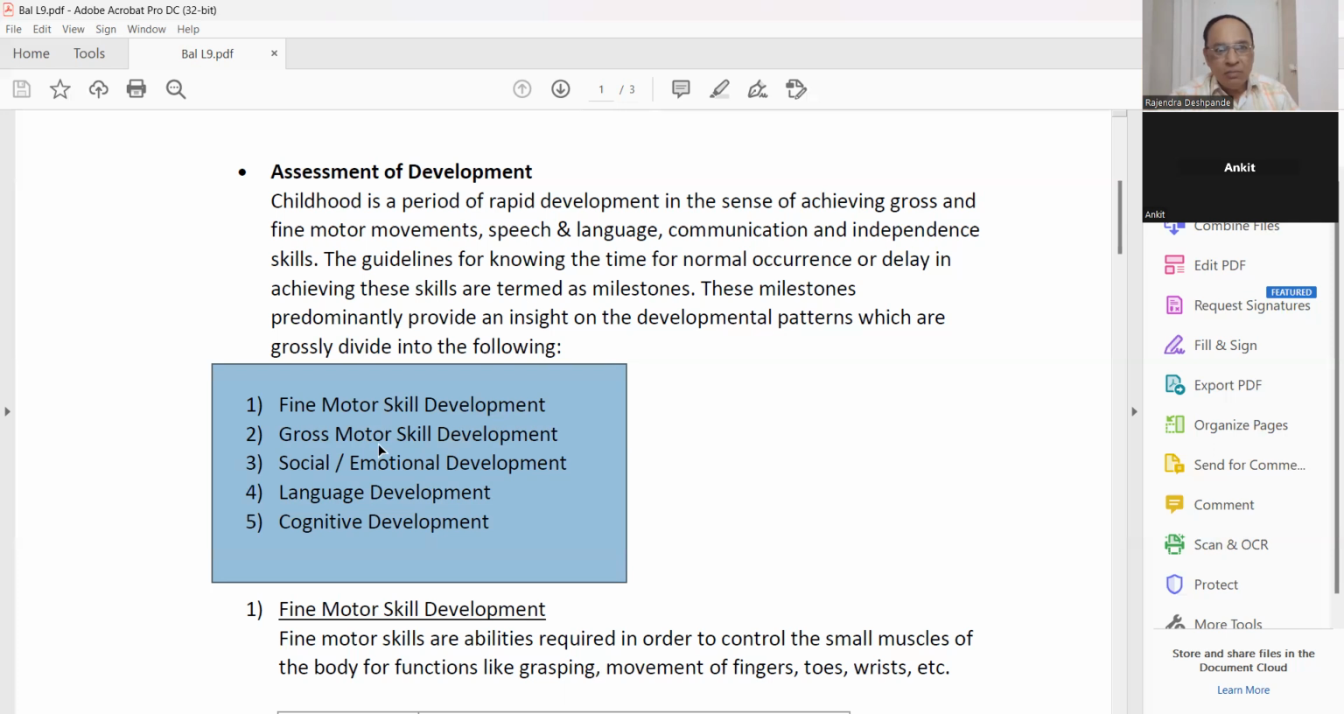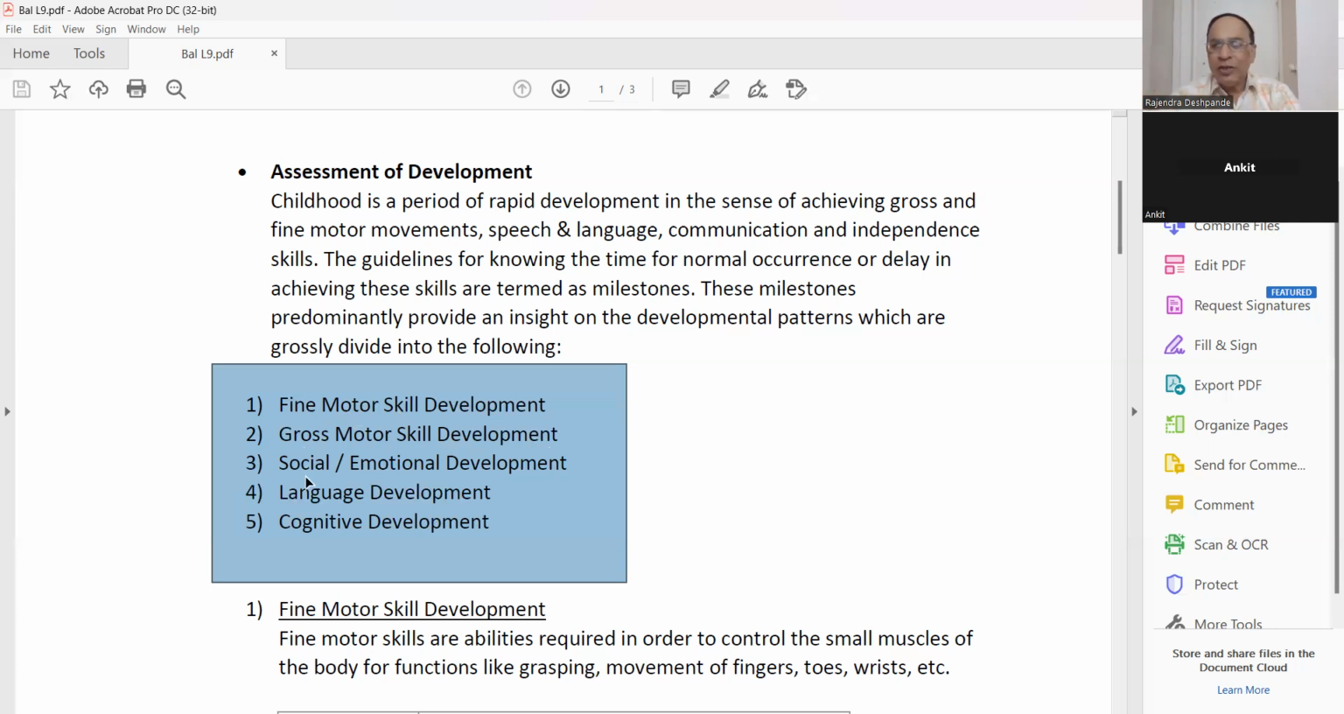Then gross motor skill development. Please write down. These 5 points, you immediately write down in your notebook before we start the discussion. Fine motor skill development, write down. Gross motor skill development. I am taking a pause. Yes, although it is YouTube, take a small pause and write down.